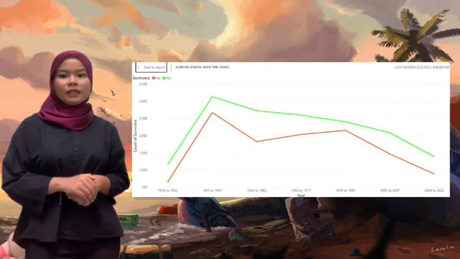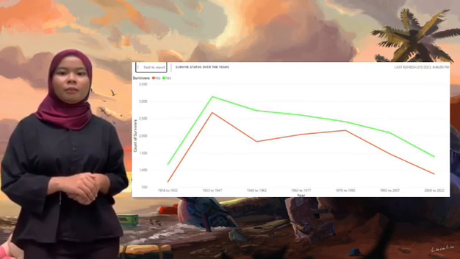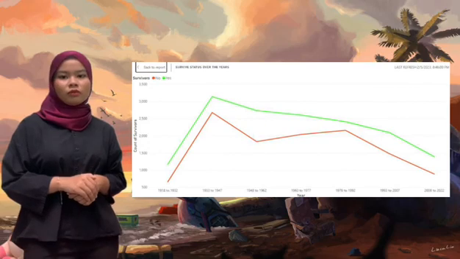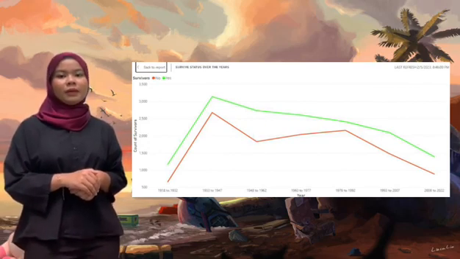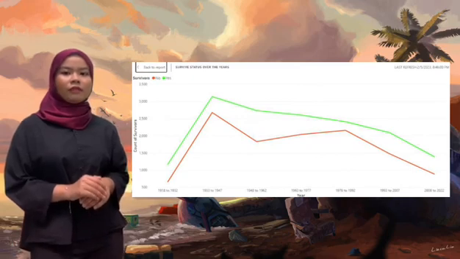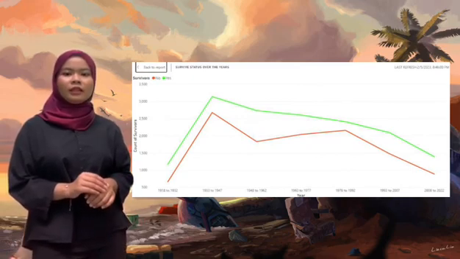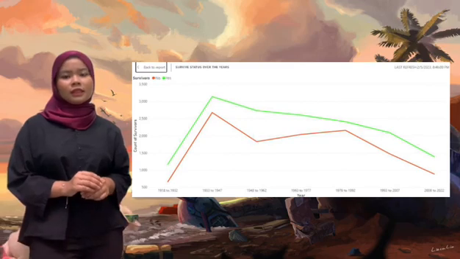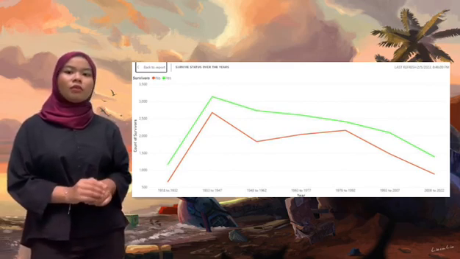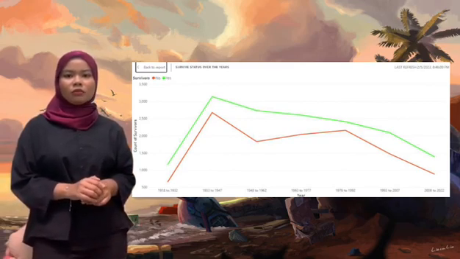The status of yes is always higher than no. The pattern for yes is upward and downward, while for no it is up, down, up, and ends with a downward pattern. The highest frequency of yes is from 1933 to 1947. The same goes for the status of no, while the lowest value of the frequency is from 1918 to 1932 for both status.